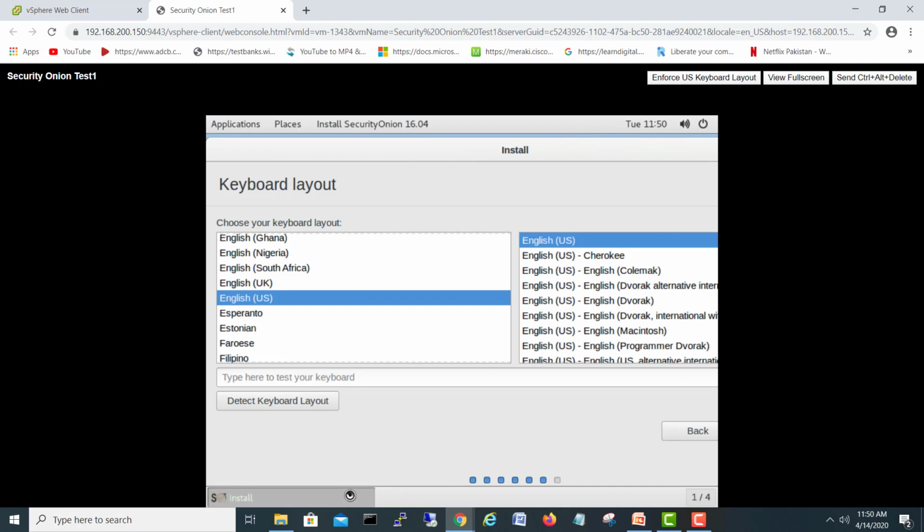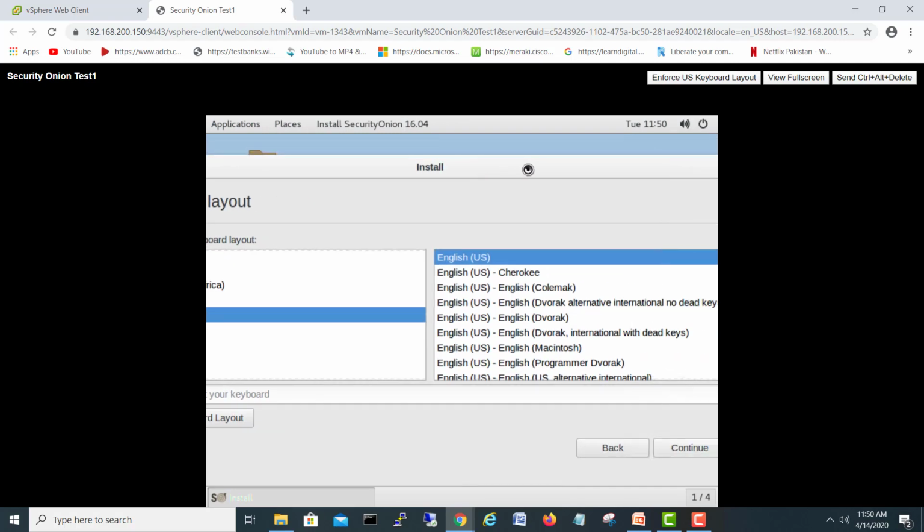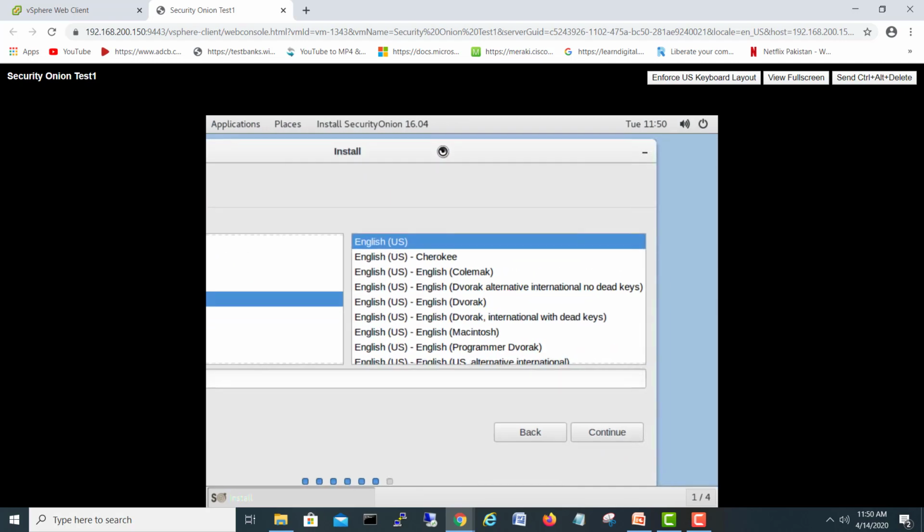Okay. My screen is a bit small, so I will move a little to this side so you can see. Okay, keyboard settings. Continue.